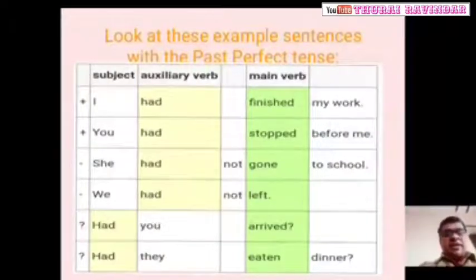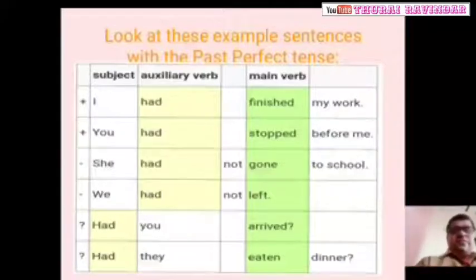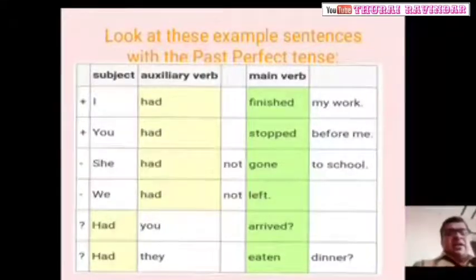Had you arrived? So like that we can use this sentence, and we can change it into the interrogative also. Had you arrived? Had you not arrived? Question: had you finished?